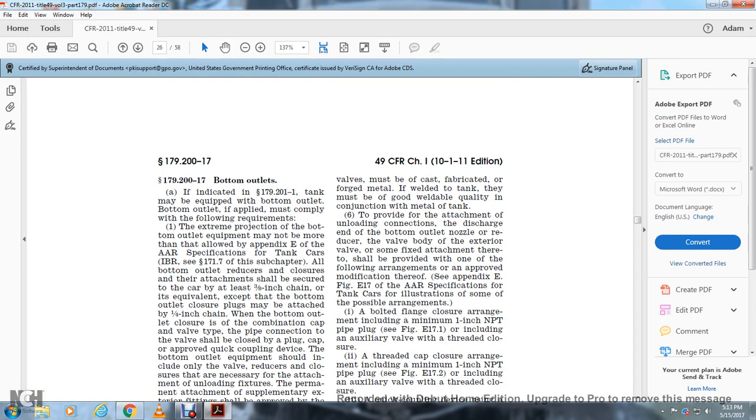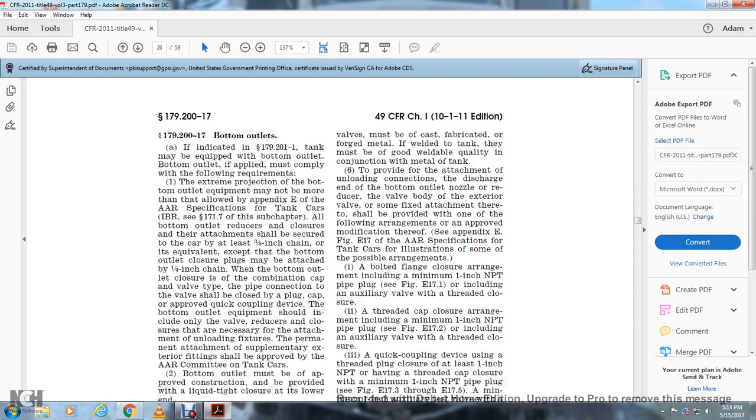Valves must be cast or fabricated of forged metal, and the weld to the tank must be of good weldable quality in conjunction with the metal of the tank. To provide for the attachment of the unloading connection to the discharge end of the bottom outlet nozzle and the exterior valve body, the fixed attachment shall be provided with one of the following arrangements or an improved modification thereof. See Appendix E, figure E17 of the AAR specification for tank cars, for illustration of some of the possible arrangements.